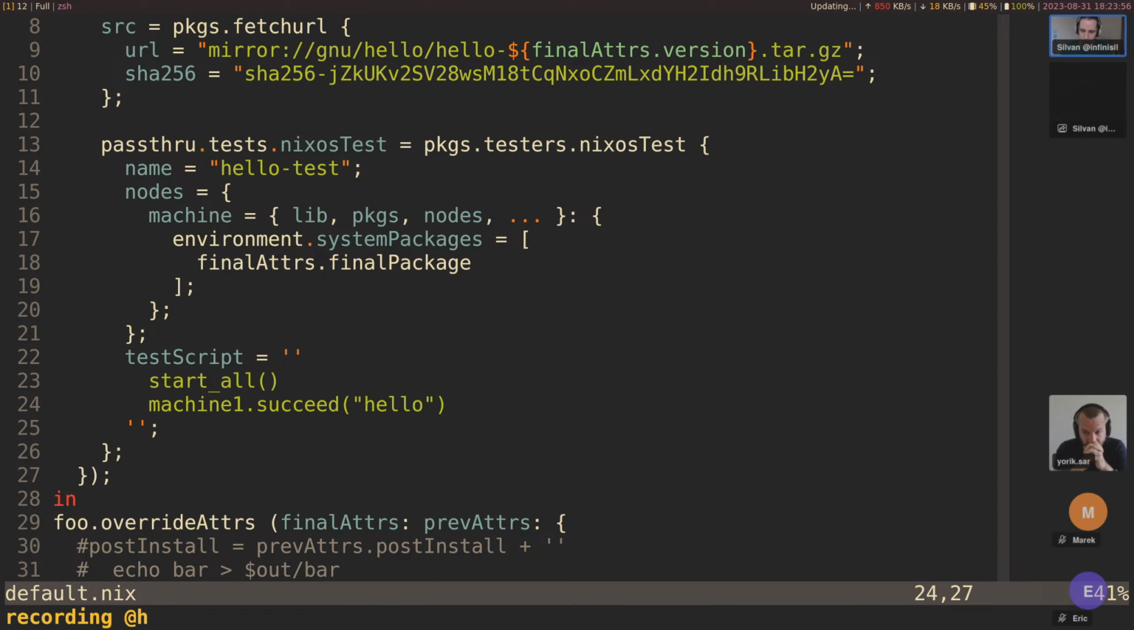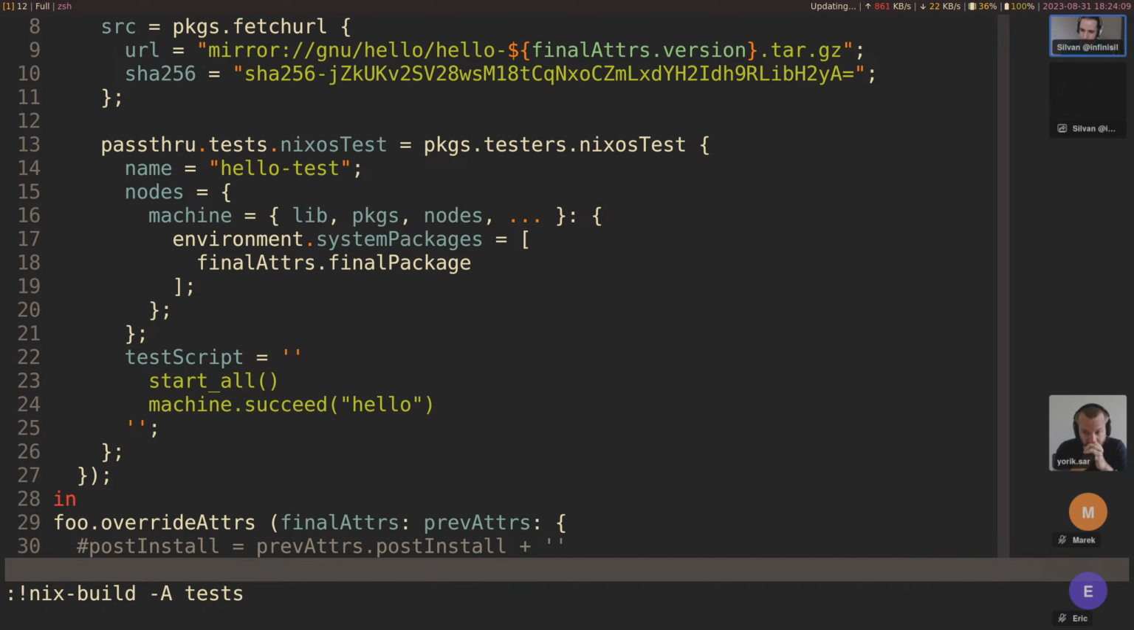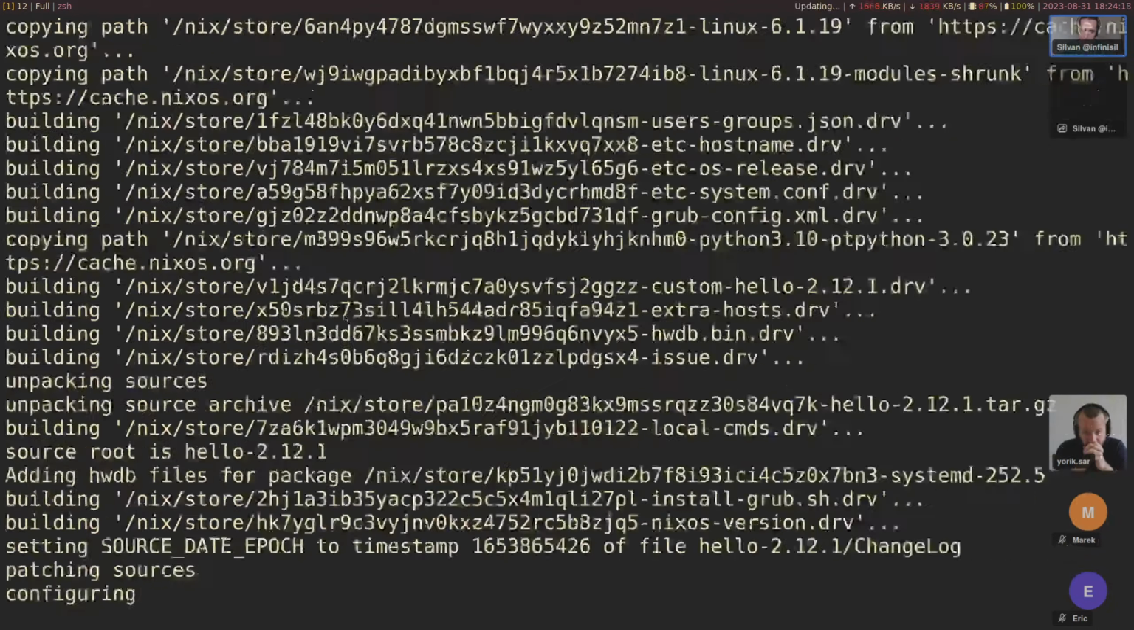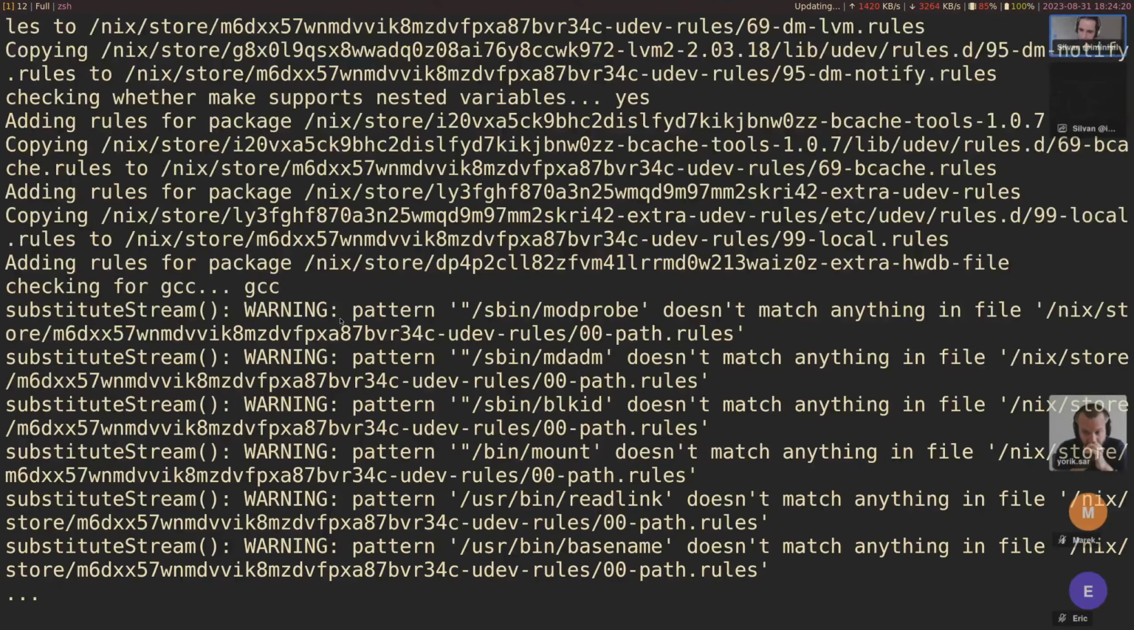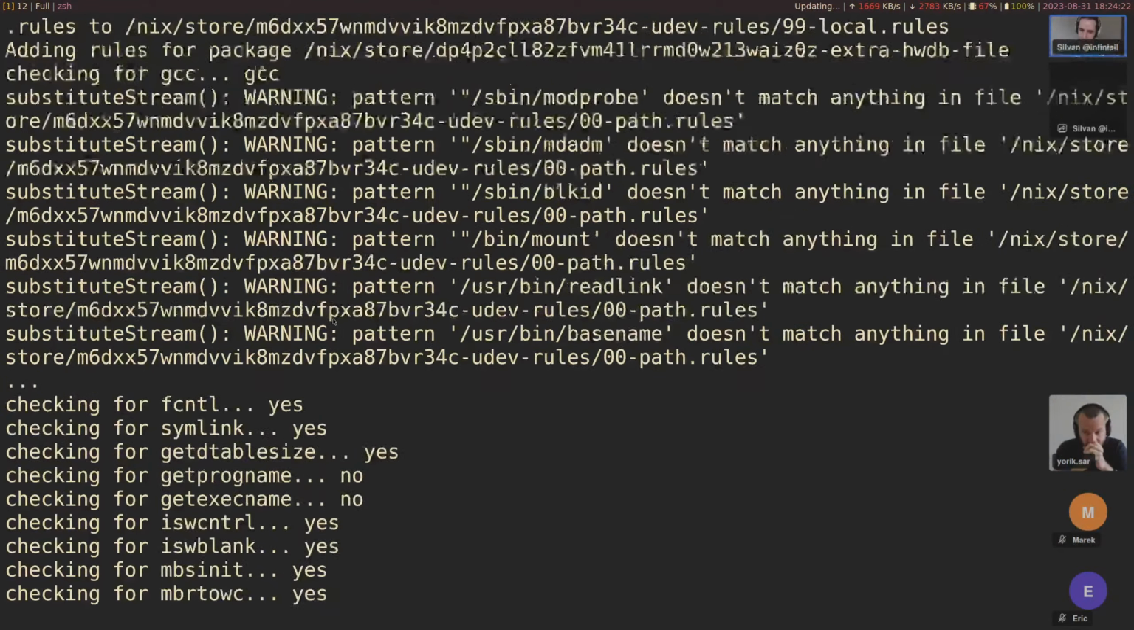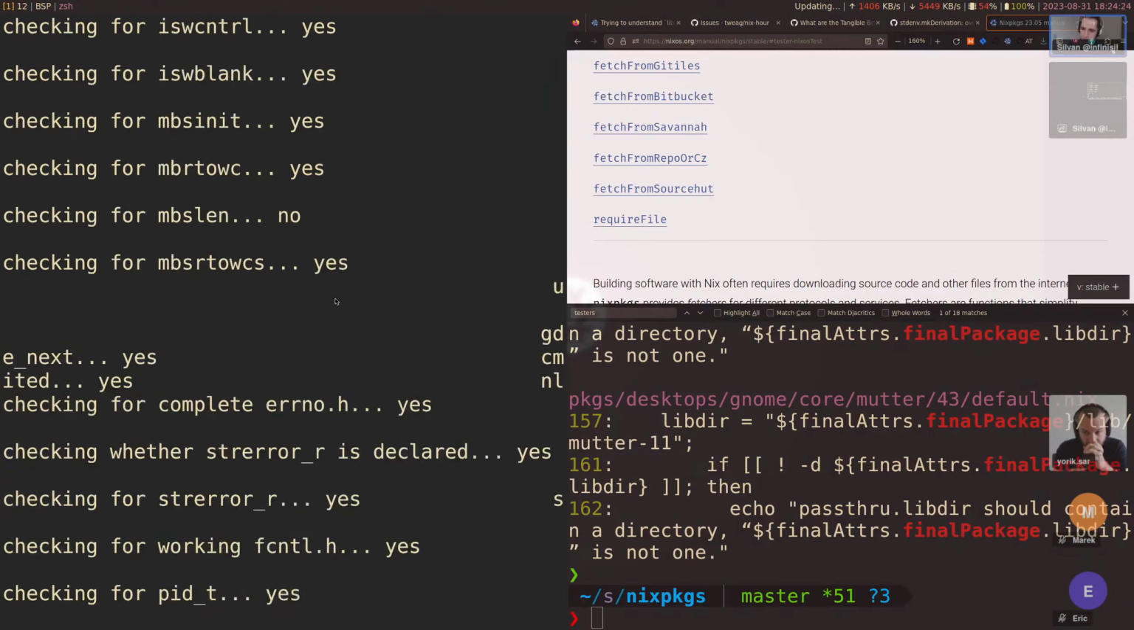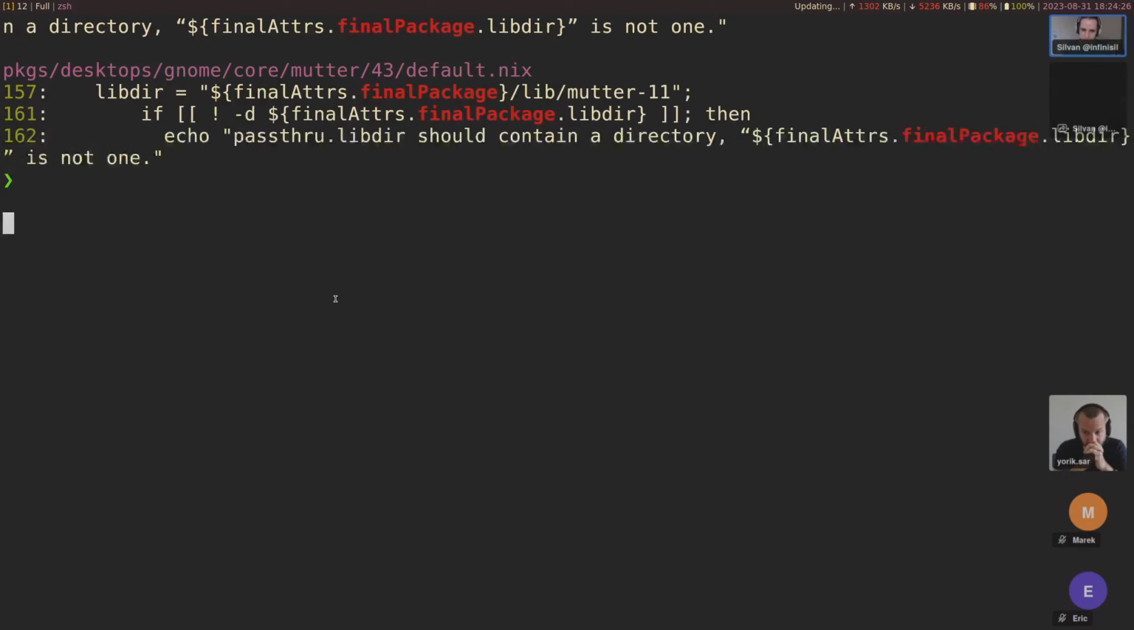Hello, and you have machine 1 there. Oh yes. Okay, and then we should be able to next build -A tests. Hopefully. Yeah, that seems to be doing stuff. Yeah, okay, let's wait for that.